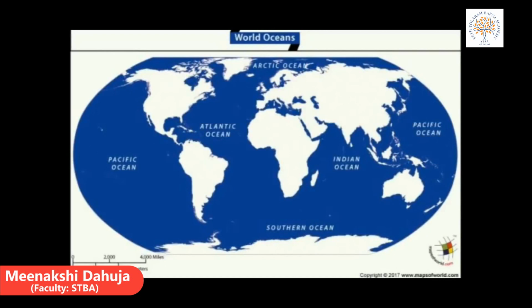Now see the Southern Ocean. It is near Antarctica, and this one is the Arctic Ocean. Most of the Arctic Ocean is permanently covered with a floating raft of sea ice. It is around the North Pole. You can see it is around this North Pole.